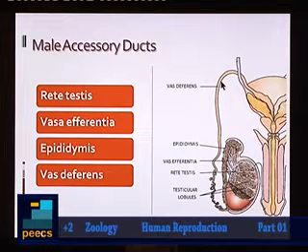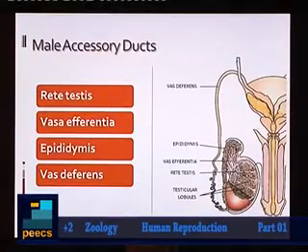Vas deferens will ascend to the abdominal region through a canal called inguinal canal. What is inguinal canal? Inguinal canal is the canal connecting abdomen with the scrotal sac.